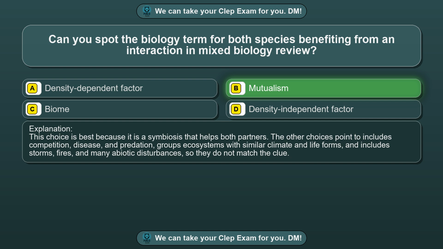The other choices point to includes competition, disease and predation, groups ecosystems with similar climate and life forms, and includes storms, fires, and many abiotic disturbances, so they do not match the clue.